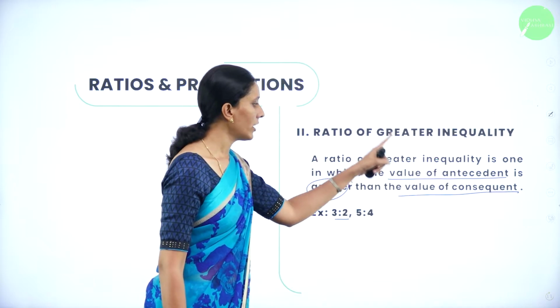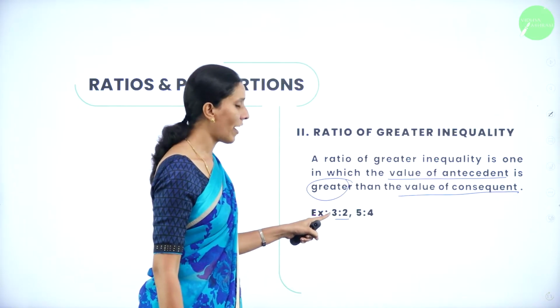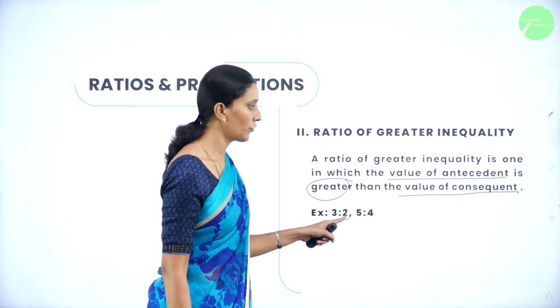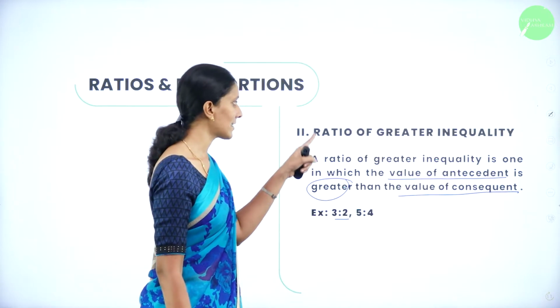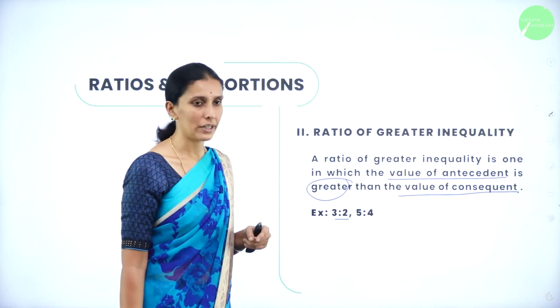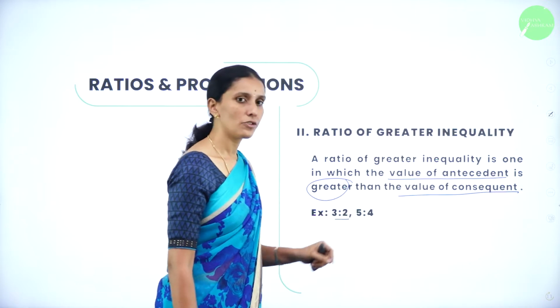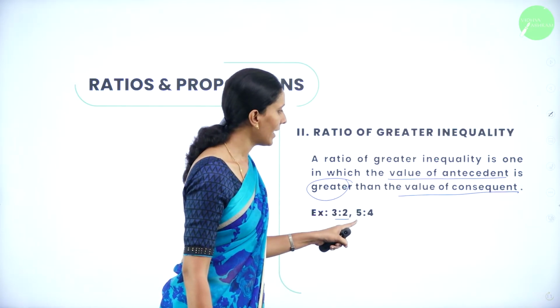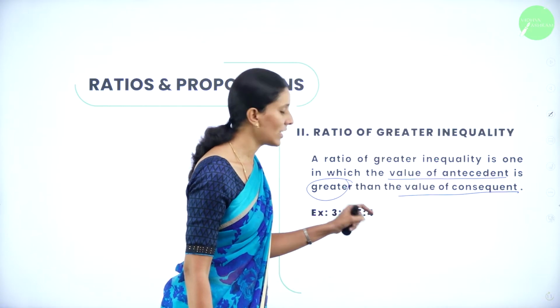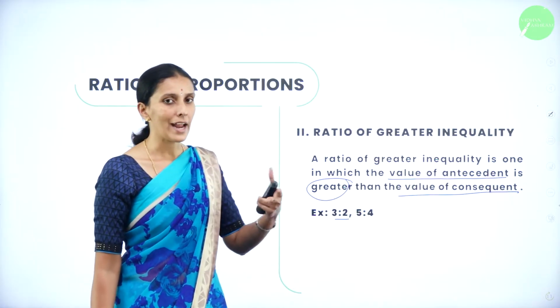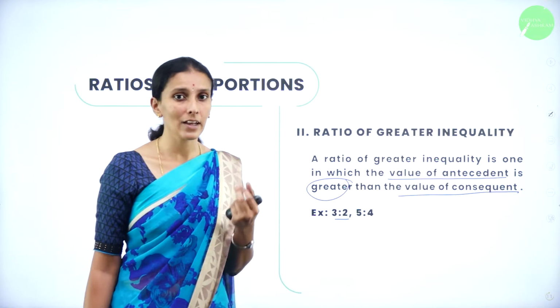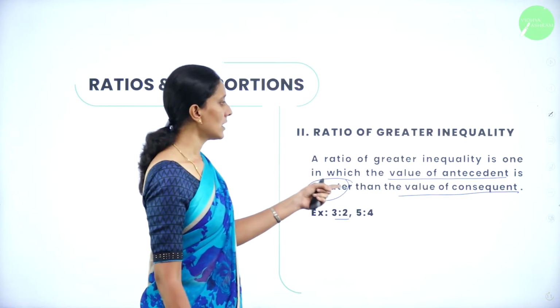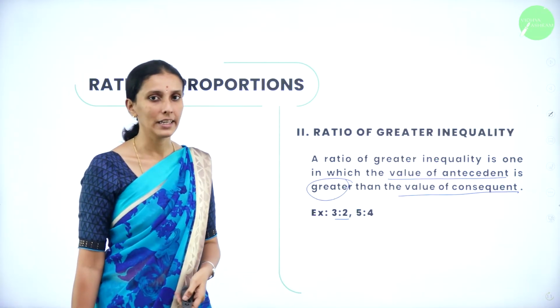Here, according to the definition, the value of antecedent is greater than the value of consequent. So therefore, this is an example of ratio of greater inequality. Similarly, 5:4 you can consider because the antecedent 5 is greater than the consequent 4. So whenever your antecedent value is greater than the consequent value, this is a ratio of greater inequality.